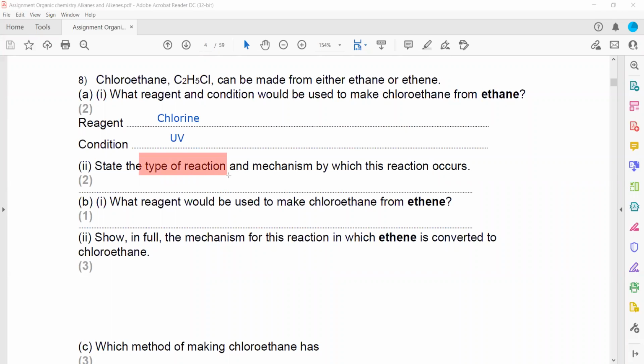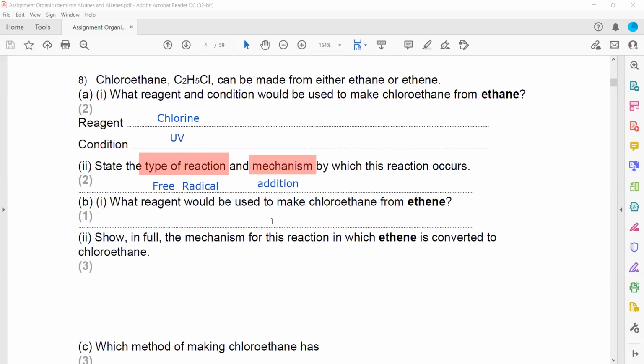The type of reaction can be electrophilic, nucleophilic, or free radical. So here it is free radical. And the mechanism means how the reaction proceeds. Mechanism can be addition, substitution, or elimination. So in the case of ethene it is addition.